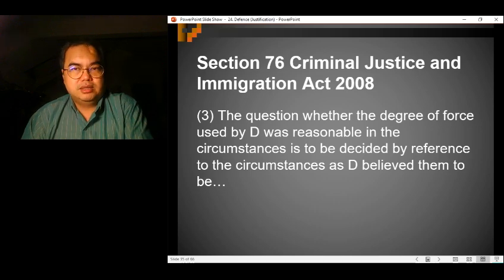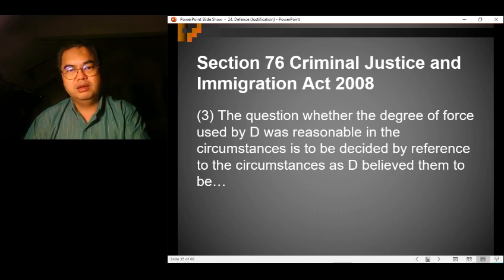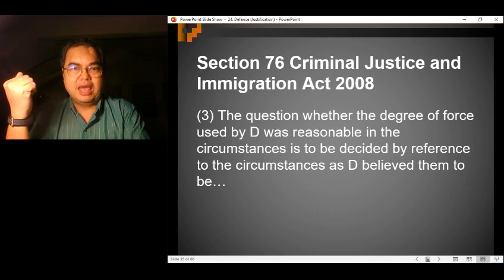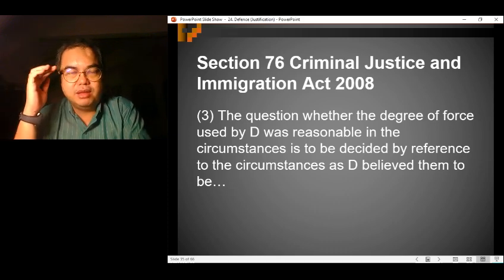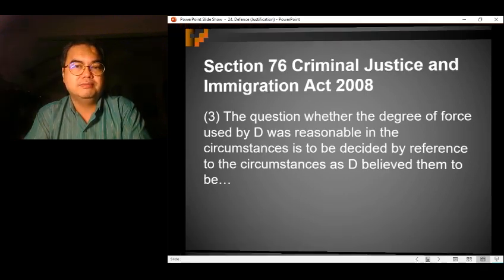Section 76 of the Criminal Justice and Immigration Act 2008, in paragraph 3. Basically, Parliament agreed with it and put it on a statutory footing. The question whether the degree of force used by the defendant was reasonable is to be decided by reference to the circumstances as the defendant believed them to be. So first we see subjectively what circumstances the defendant believed, and based on those circumstances, we can then decide objectively whether the degree of force used was reasonable or not.